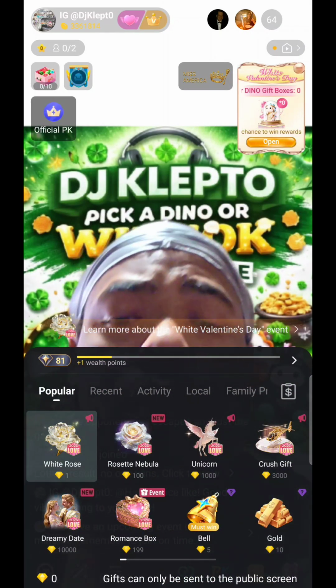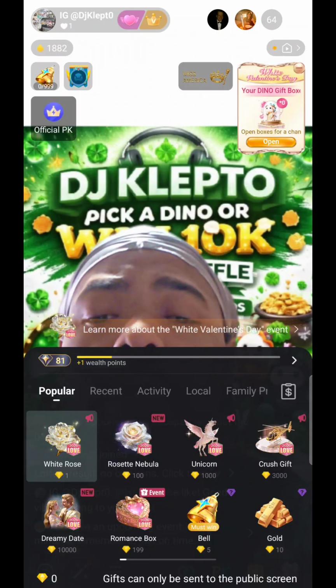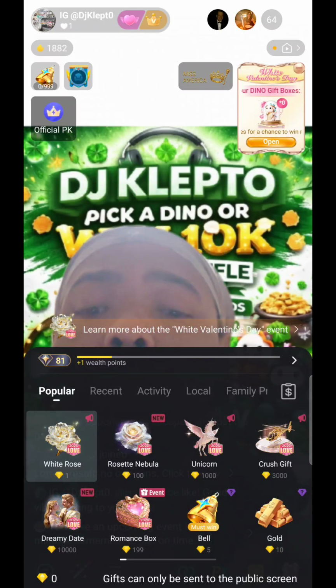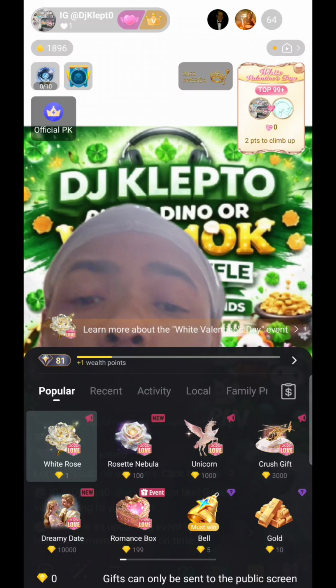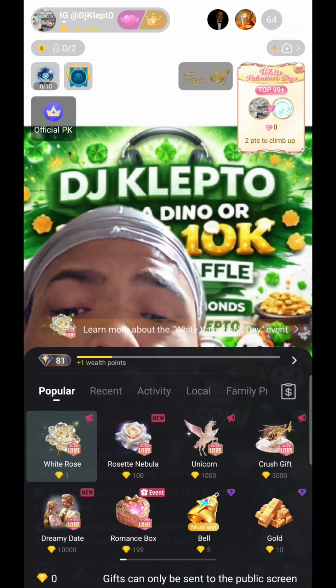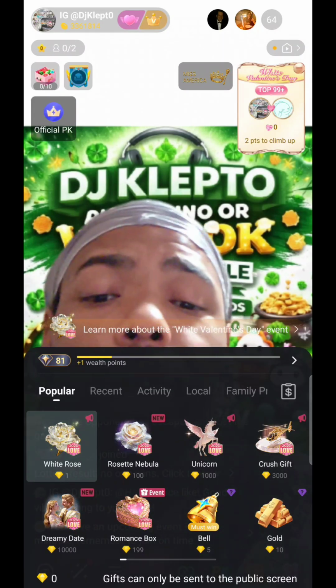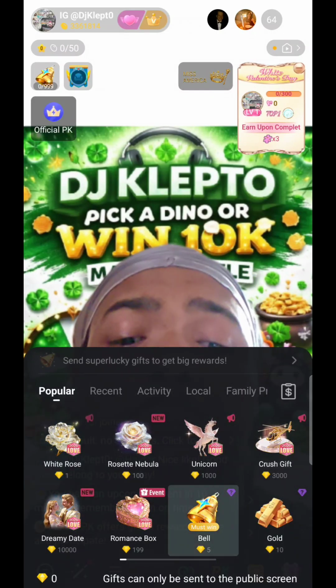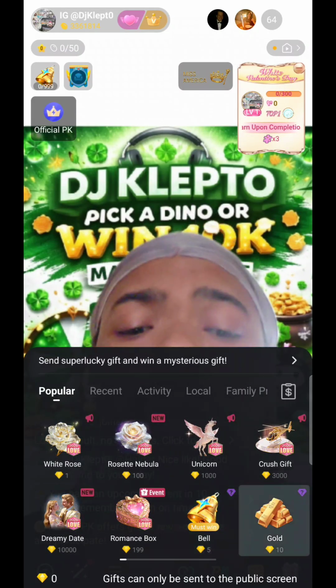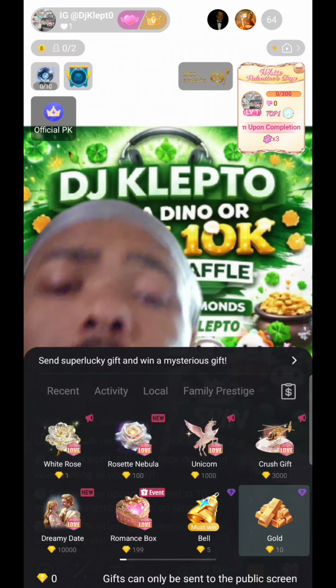Sending gifts. When you click that pink gift box at the bottom of the screen, it's going to allow you to send gifts to people. Now, usually when you send a gift, however much it costs, like for instance, this white rose costs $1, that's how much I would get if someone sent me that. The only difference comes in the super lucky and the treasure box gifts. These gifts are considered gambling gifts.